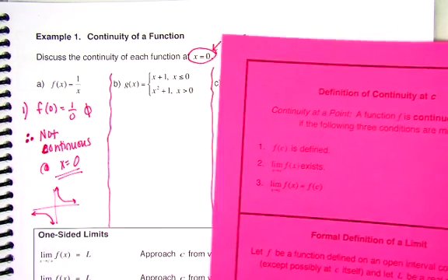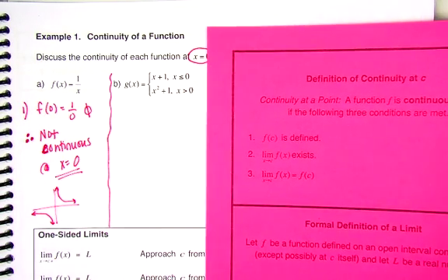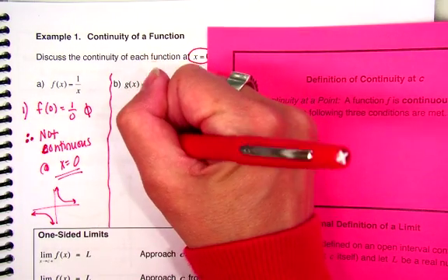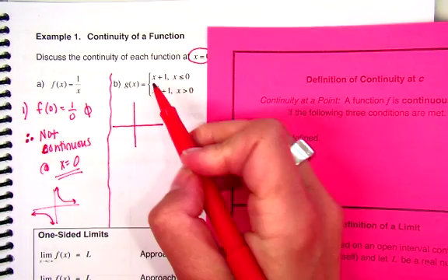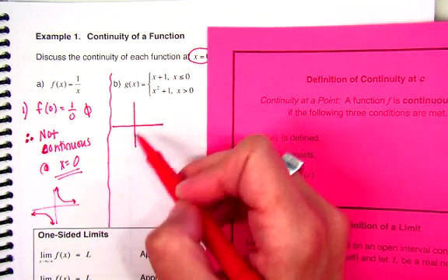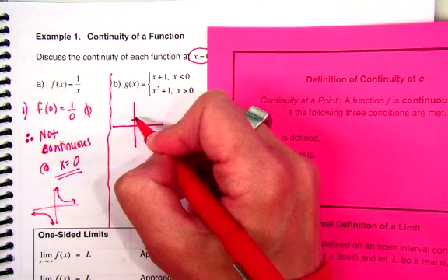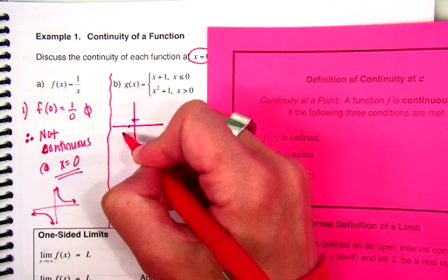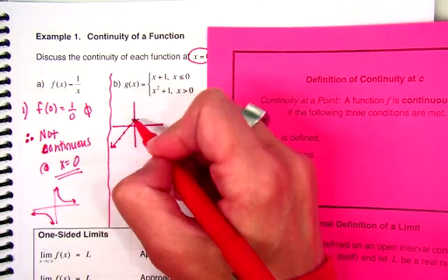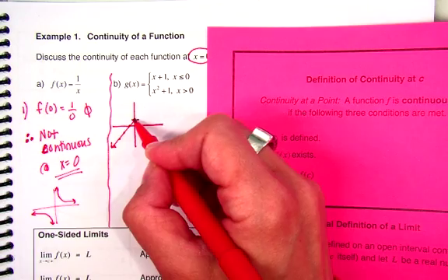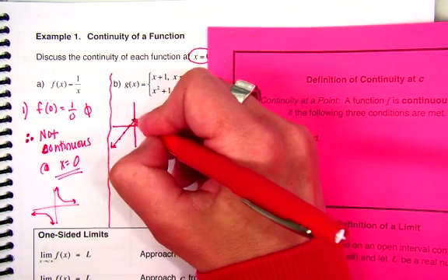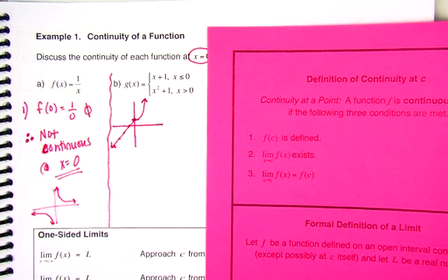Okay, so let's try the second one. This is a piecewise function. If you want to draw a graph of it, that will help your brain to see what's going on. It's x plus 1 for all x less than or equal to 0. So this would be my graph, right? Less than or equal to 0, so I do have a closed circle there. And x squared plus 1 for all x greater than 0, so that's just a parabola to the right.